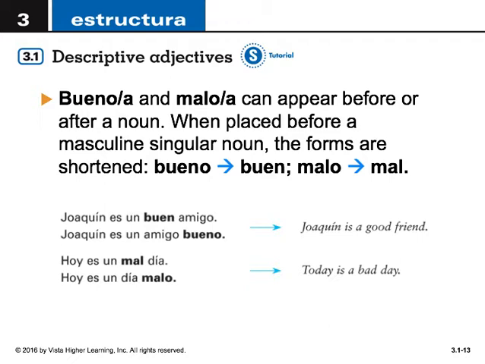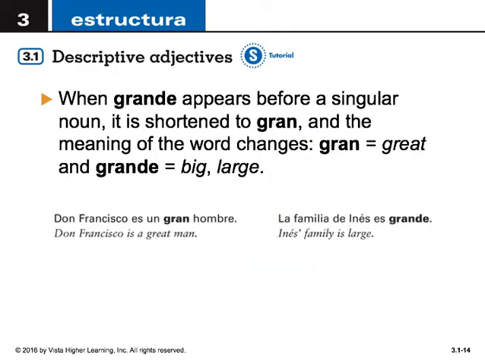Bueno, buena, and malo, mala can appear before or after a noun. When placed before a singular masculine noun, the forms are shortened to buen and mal. Por ejemplo, Joaquín es buen amigo, o Joaquín es un amigo bueno. As I said, before a singular masculine noun, like amigo, it shortens to buen. Joaquín es buen amigo. Same thing with mal. Hoy es un mal día. Today is a bad day. O hoy es un día malo. Today is a bad day.